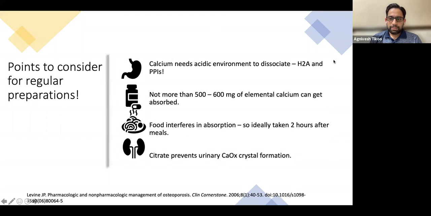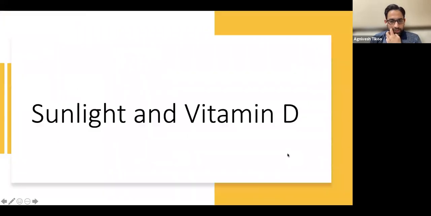Patients who are on PPIs and sort of antacids, they also interfere in calcium absorption. Do not give more than 500 milligram of elemental calcium at one time. So if a patient has to take 2 tablets of calcium carbonate, don't give both together because they will not get absorbed. It's above the intestinal threshold for absorption. You need to give it separately, morning, evening. And another advantage which citrate has is that it prevents urinary calcium oxalate crystal formation and the urinary stones also.